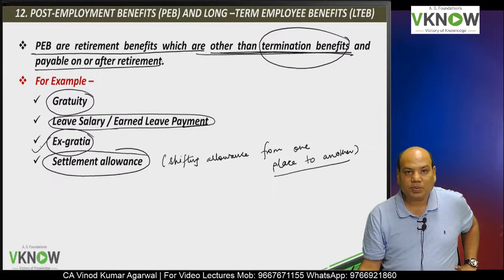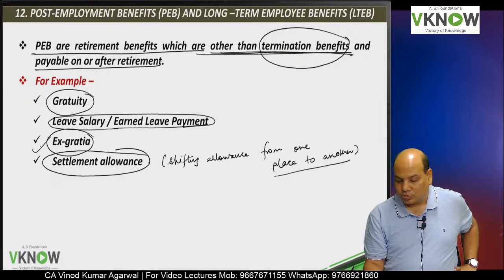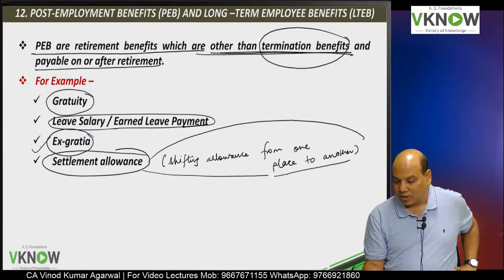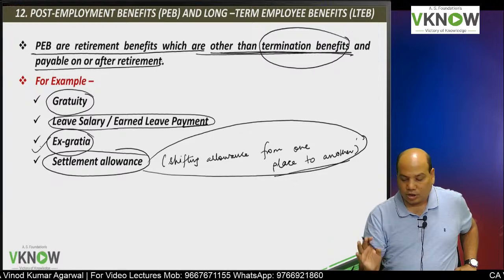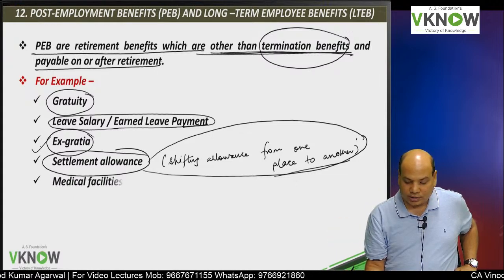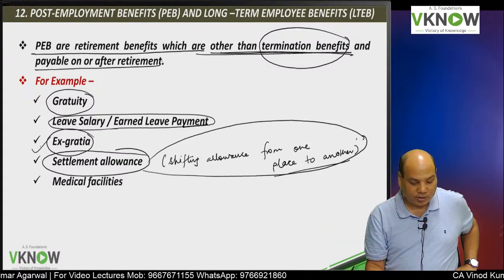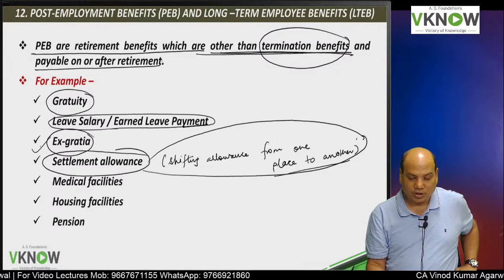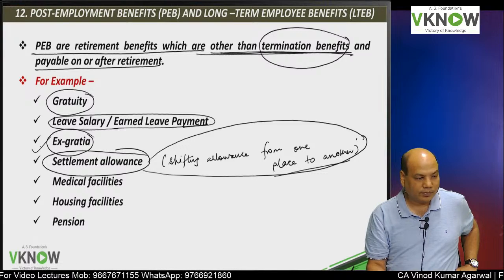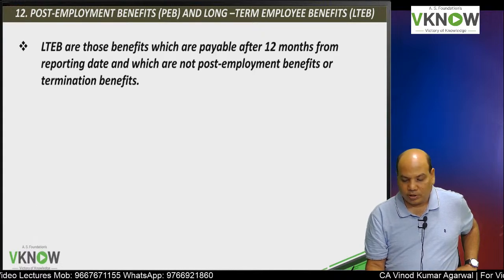So some companies pay them a settlement allowance, so that he can carry his bag and baggage with all those household items to the other place. That is settlement allowance. Some companies may pay medical allowance, housing facility also, and pension. These are examples of post-employment benefits.